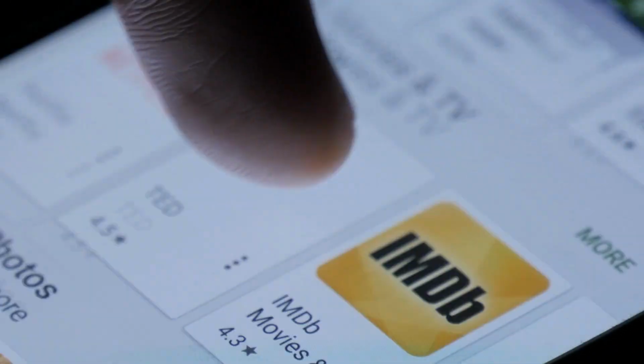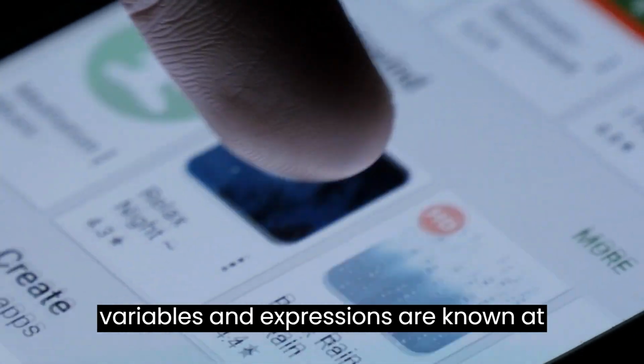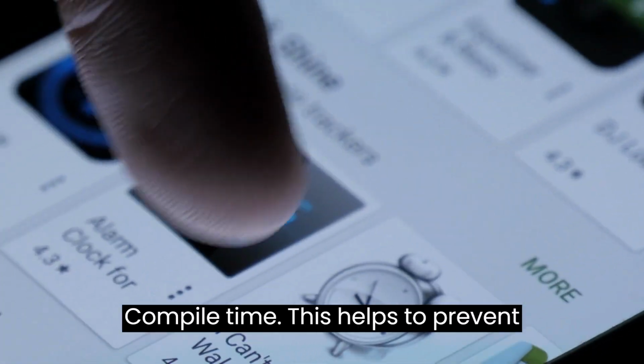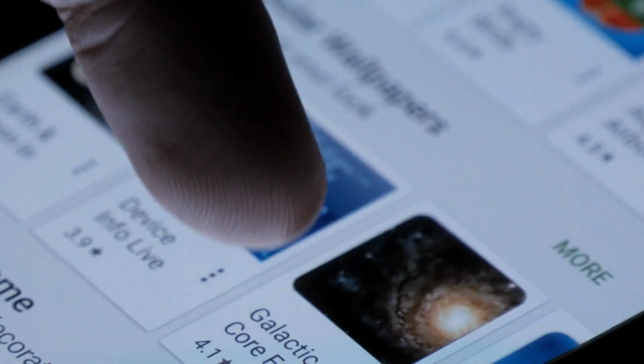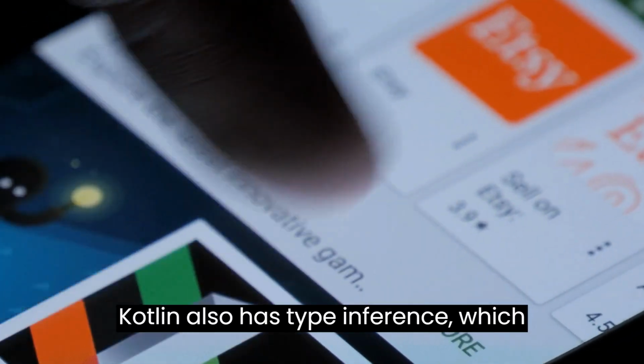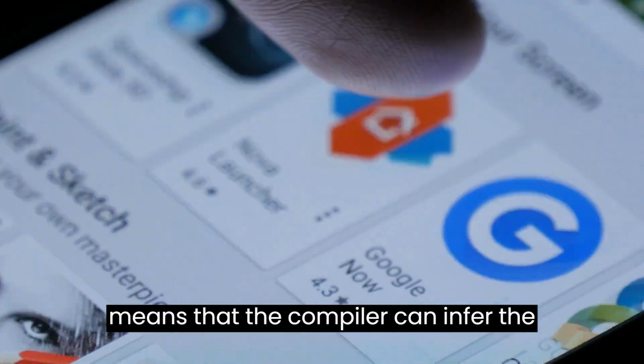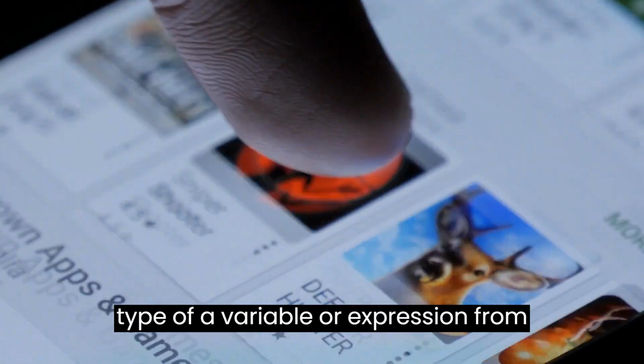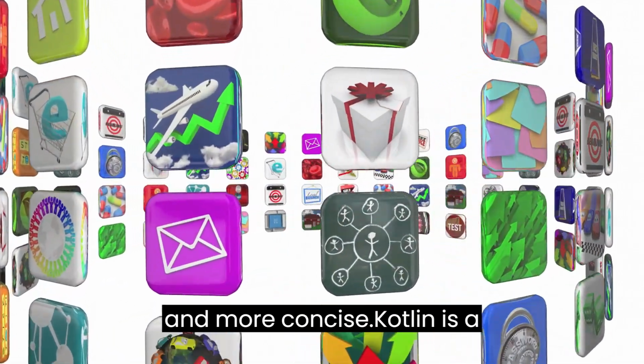Kotlin is statically typed, which means that the types of variables and expressions are known at compile time. This helps to prevent errors and makes code more readable. Kotlin also has type inference, which means that the compiler can infer the type of a variable or expression from its context. This can make code shorter and more concise.